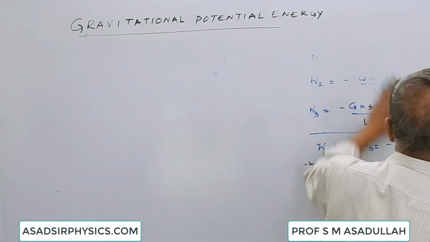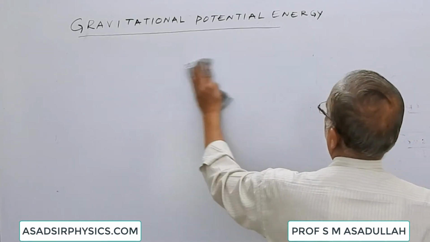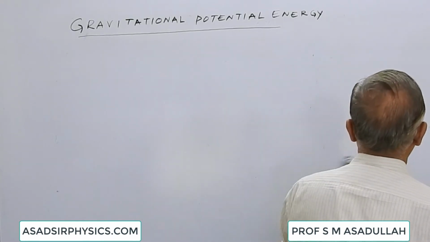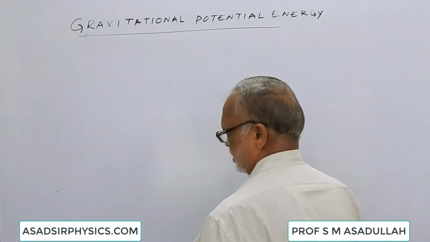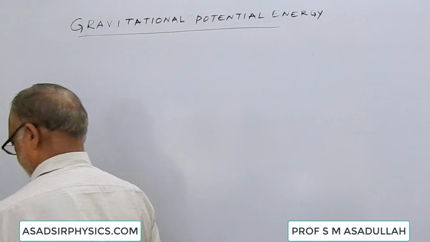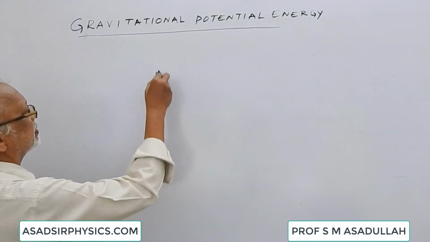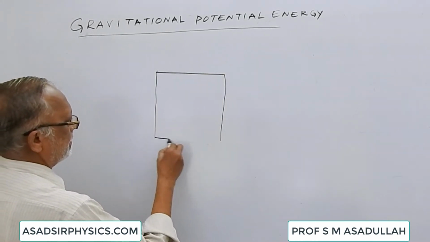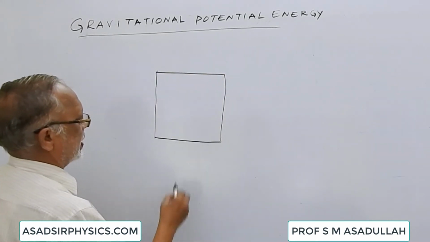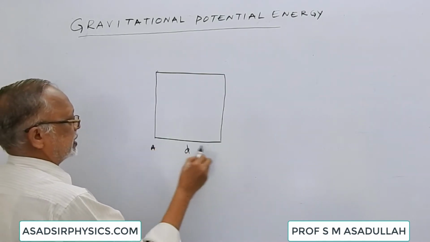Suppose this square is placed at some place where there is no gravitational field or gravitational potential of any source. Suppose this is the square of side d. The square is ABCD.